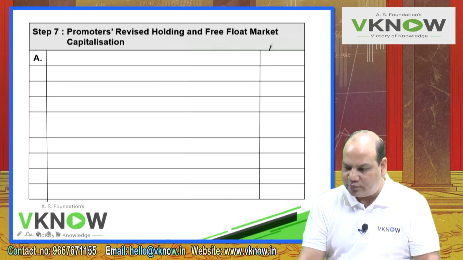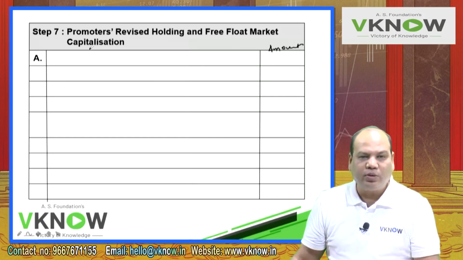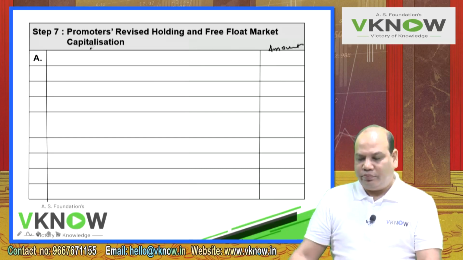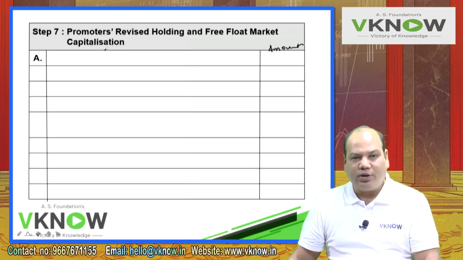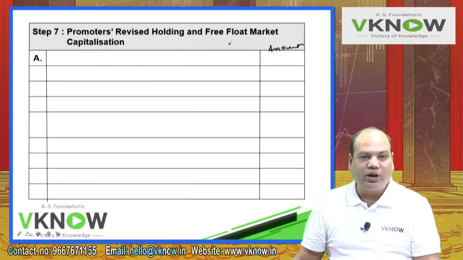First write the heading: calculation of promoters' revised holding and free float market capitalization. Right hand side, amount.